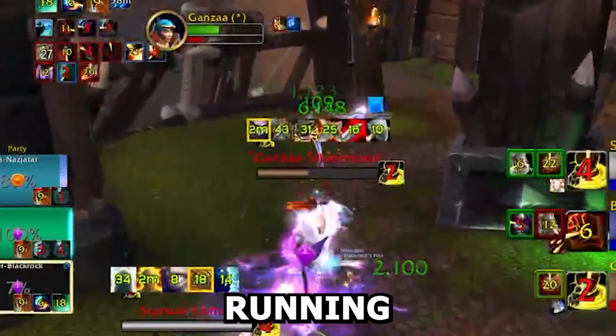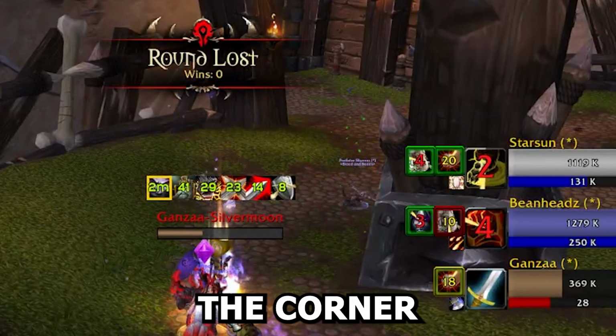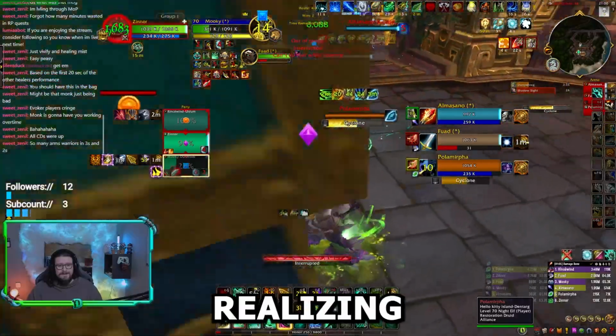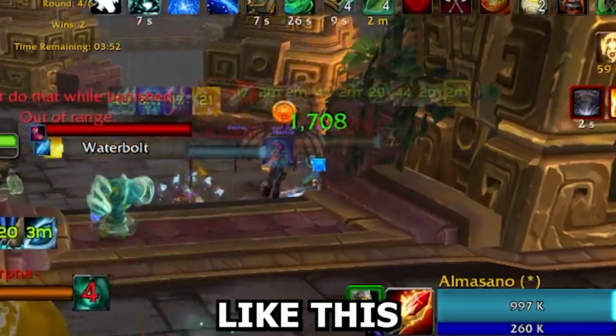Or just simply running away from your healer, making it impossible to save you, running around the corner, line of sighting the DPS and not realizing that you're doing the same thing to your healer. Or just basically run away like this monk.